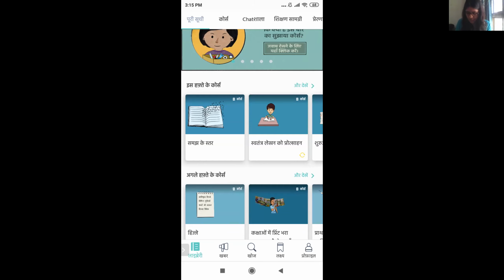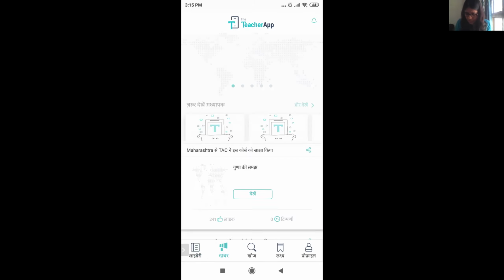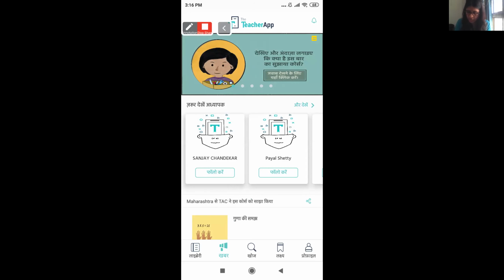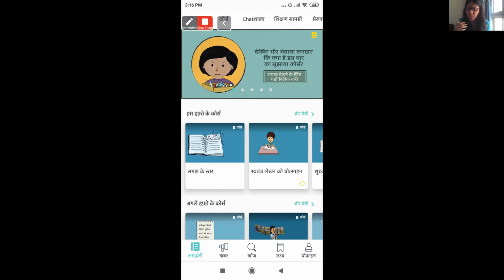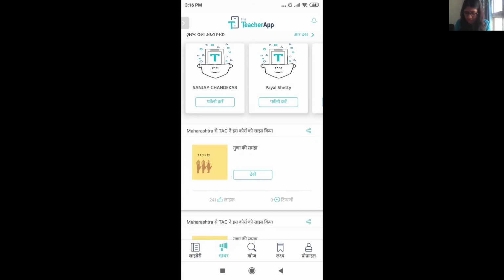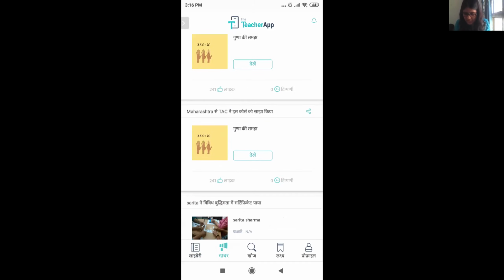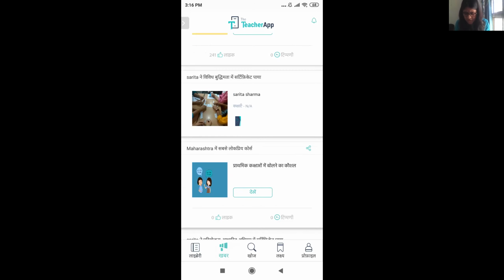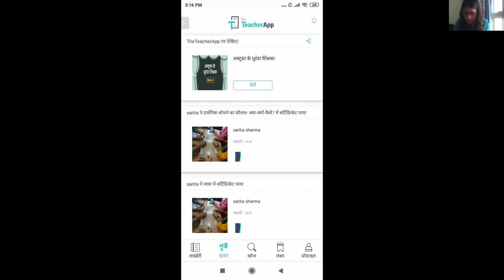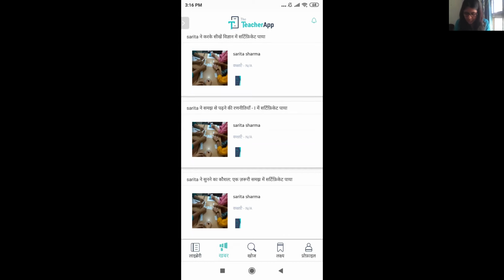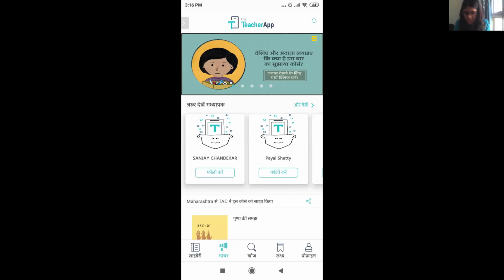So let's just get started with Khabar. Just to give you a brief introduction, Library is where you find all the courses, podcasts, all the resources that there are. Khabar is kind of a news feed, like what you have on Facebook. You can see what different teachers are doing, if they have attained any certificate, if they have liked something, all of that can be done over here. They also have some teachers highlighted at the top, which is Zarur Dekhe Adhyapak.